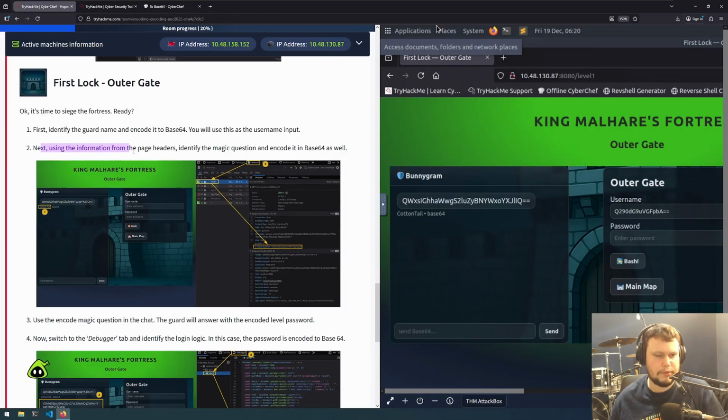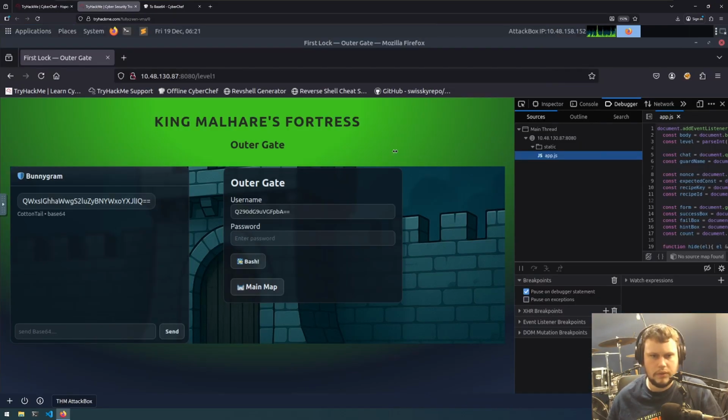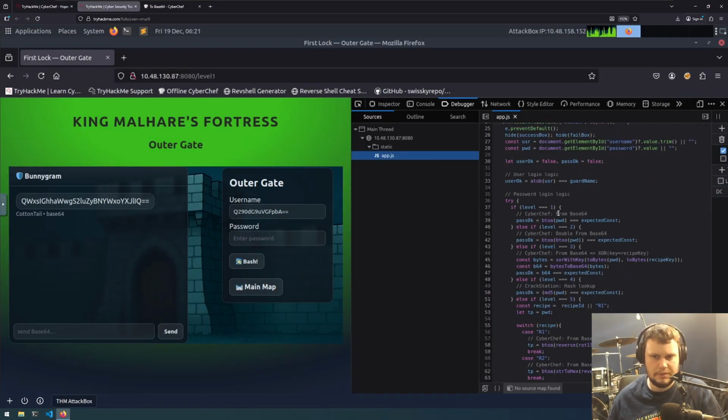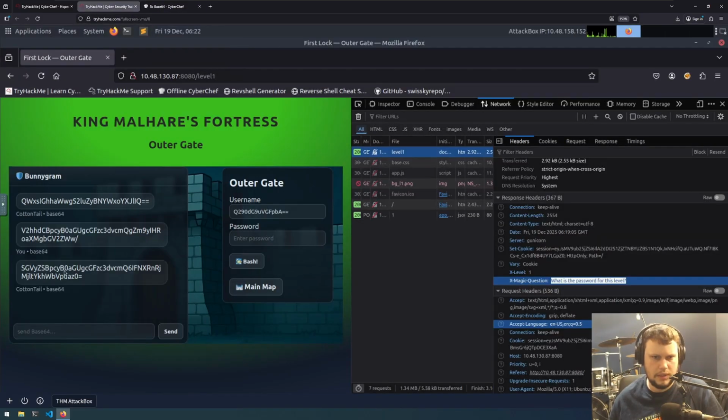Next, use the information from the page headers, identify the magic question, and encode it in base64 as well. So what is the password for this level? Use the encoded magic question in the chat. So if level 1, CyberChef should be just from base64, or in other words, to communicate, we need to make it base64. So network, and I think it's saying, okay, that's the magic question. So we copy this base64 encoder, and that should be the question.